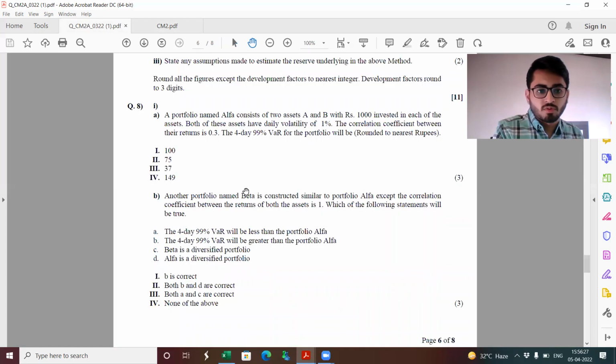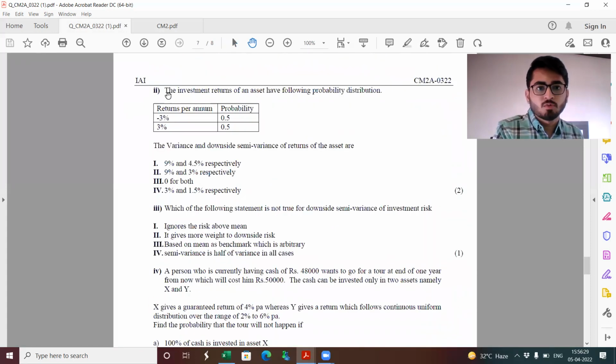So this was part 1. Next, it's part 2. The investment returns of an asset have the following probability distribution, the variance. So you can calculate the variance, semi-variance. Here it's a symmetric distribution, so it will be exactly half of variance. So even by looking at the options, you can see that clearly 9% and 3% shouldn't be there because my semi-variance should be half of variance.